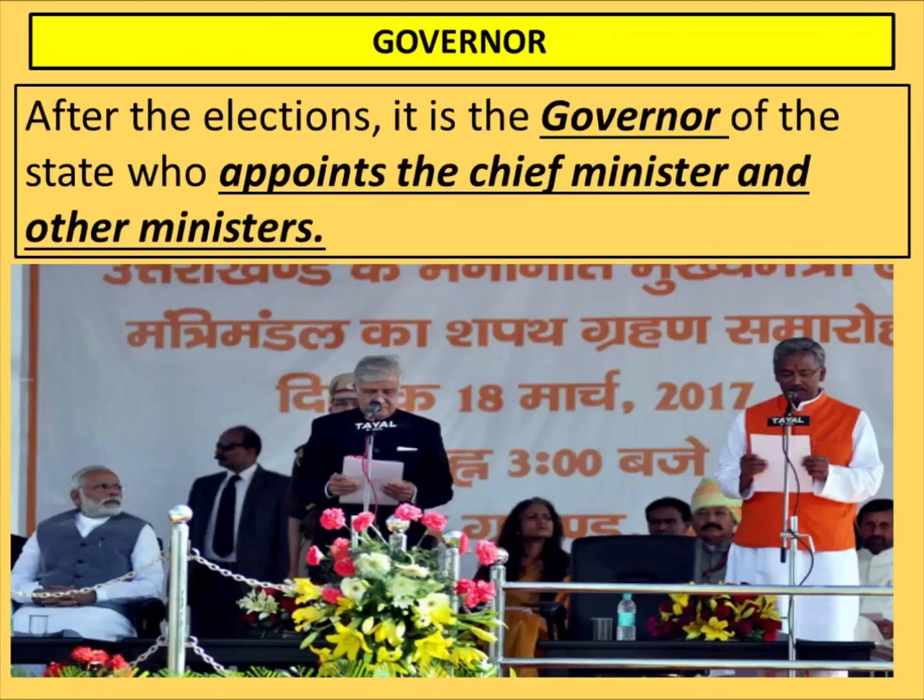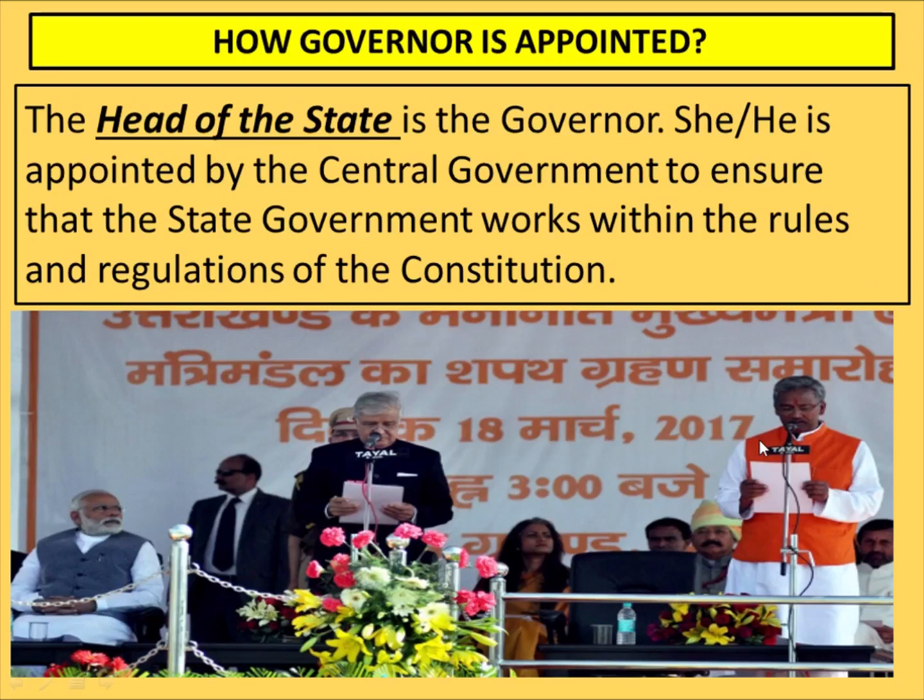After the election, it is the governor of the state who appoints the chief minister and other ministers. You know, governor is the topmost position of a state, and he gives oath to all the ministers. Now, how is the government appointed? Governor is also known as head of the state. The top position is governor, thereafter chief minister.